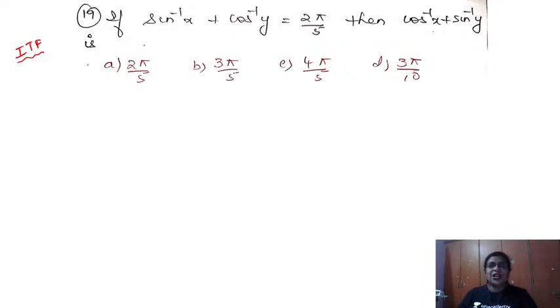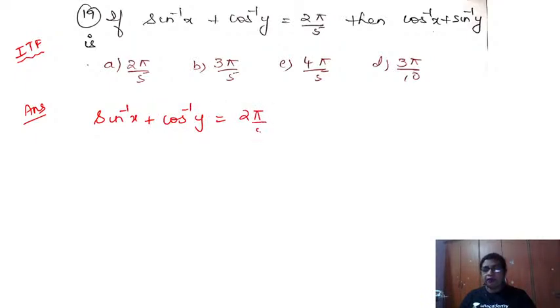So what is it now? If sine inverse x plus cos inverse y is equal to 2 pi by 5, then cos inverse x plus sine inverse y is equal to how much is being asked. Okay, so let us try this answer. So what is given to us? They have given sine inverse x plus cos inverse y, and this is equal to 2 pi by 5.